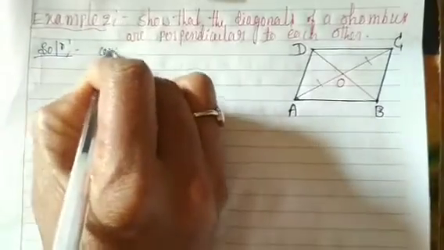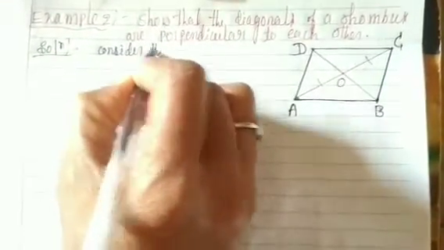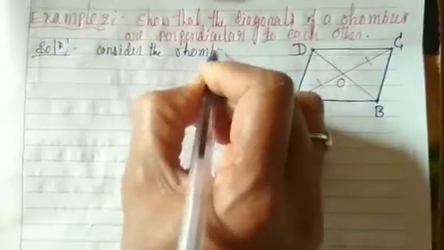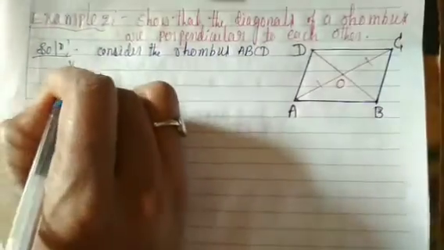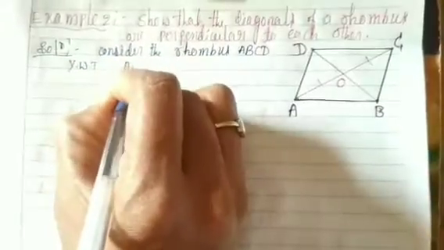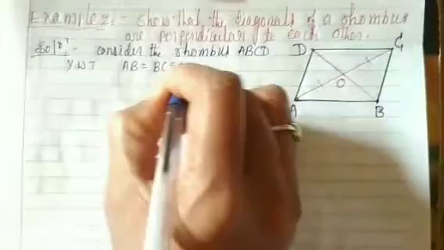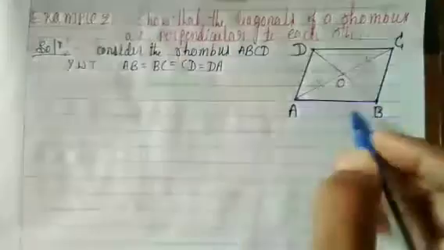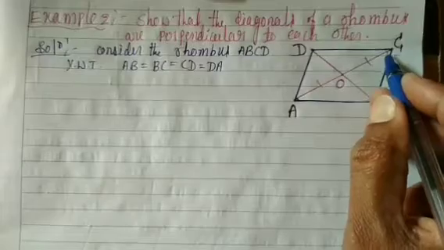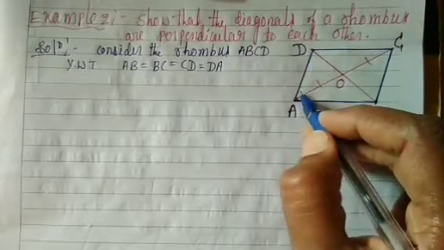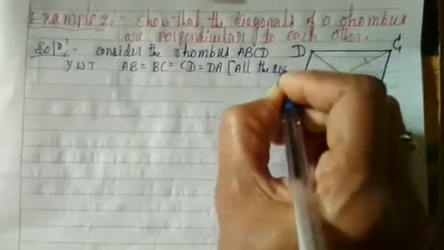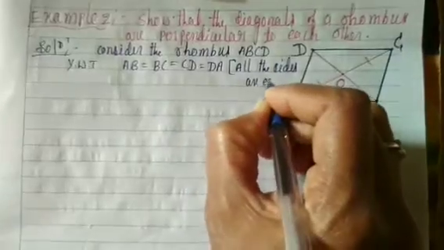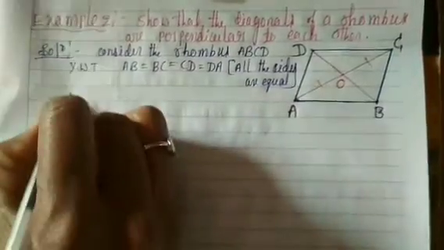Consider the rhombus ABCD. Dear student, as shown in the figure, rhombus ABCD. You know that AB is equal to BC is equal to CD is equal to DA, because all the sides are equal.